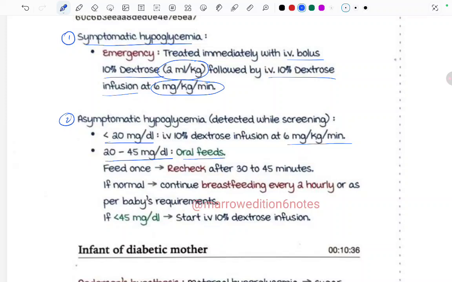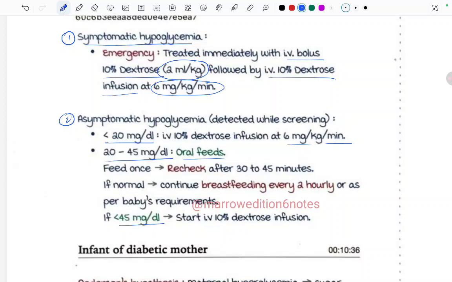Feed once, recheck after 30 to 45 minutes. If normal, continue the breastfeeding every 2 hourly or as per the baby's requirements. And if still less than 45 mg per dl, start with the IV dextrose infusion. So less than 20, we have to start immediately.